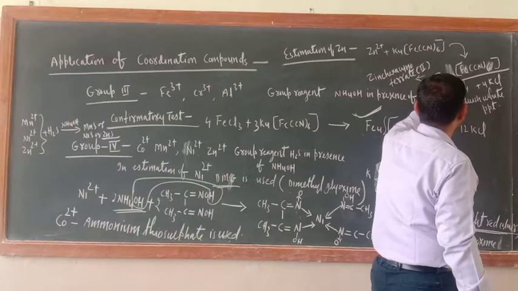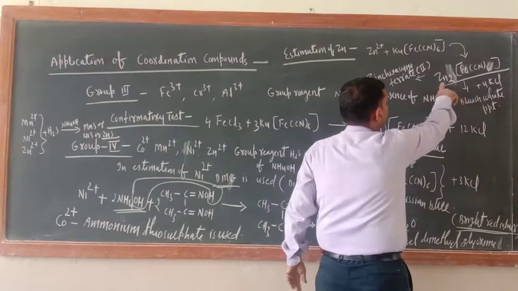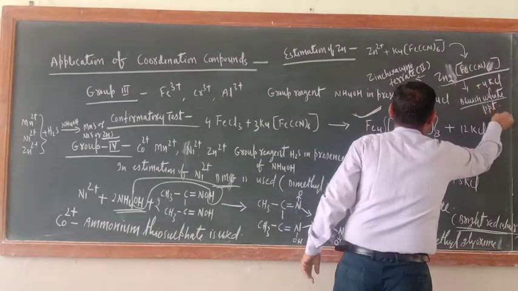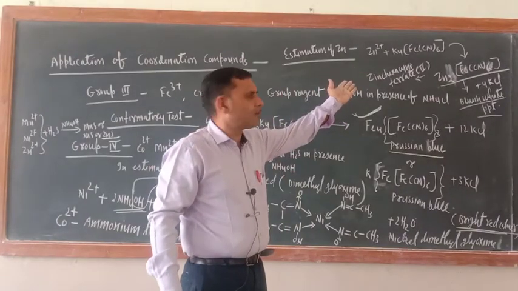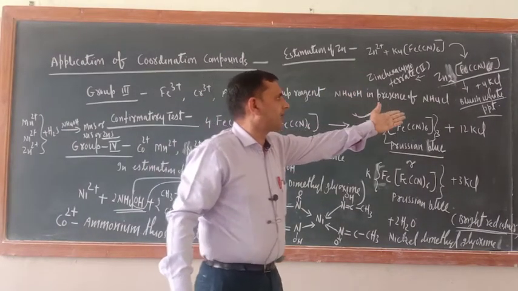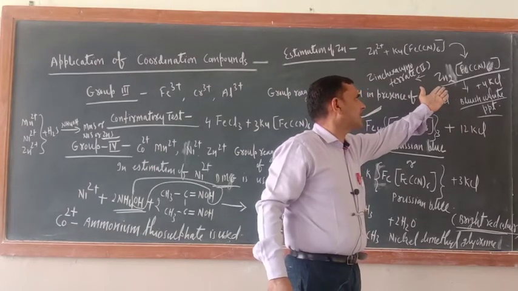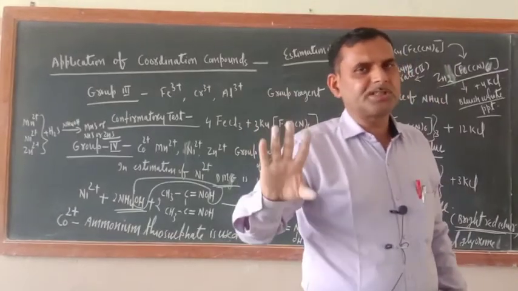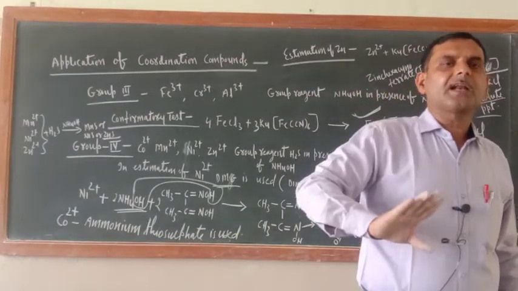Zn2+ 2, yes, 4, yes, correct. Zn2[Fe(CN)6], 4 KCl. You will get a bluish white PPT, and you are doing the confirmatory test of zinc in the laboratory. Bluish white PPT you are getting because of the formation of Zn2[Fe(CN)6].